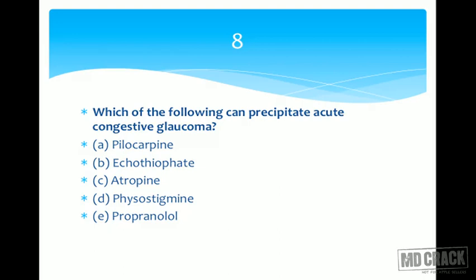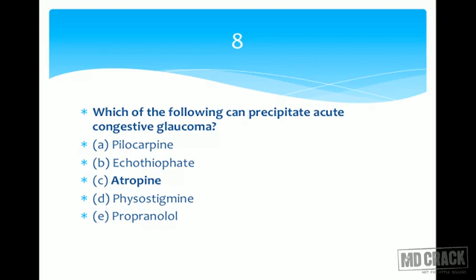Last one is propranolol, which is a beta blocker, and we don't expect it to precipitate acute congestive glaucoma because the beta blockers are supposed to have beneficial effects in glaucoma. You can resolve it at this point in time this way, and we come to the right option. The right option is atropine.